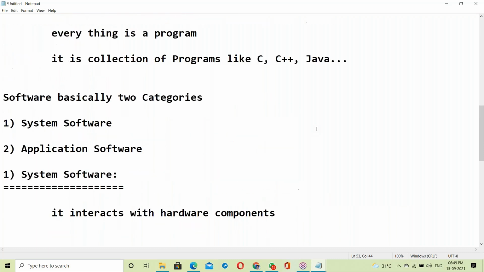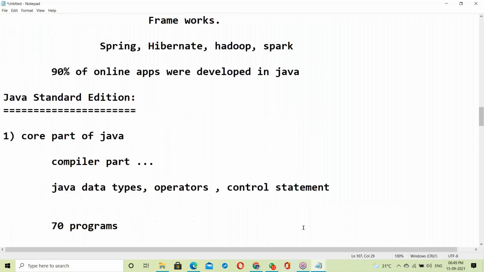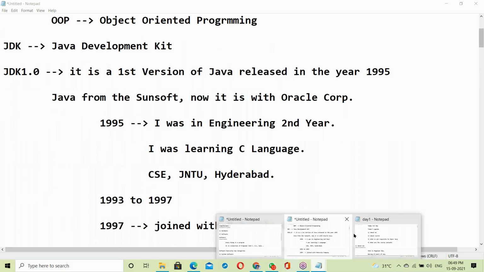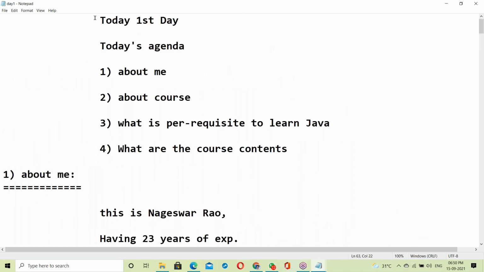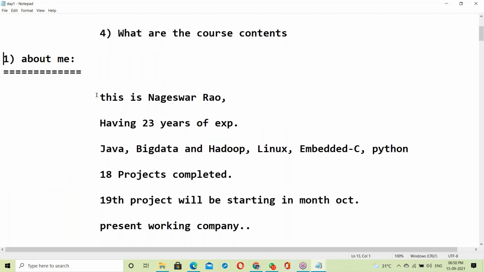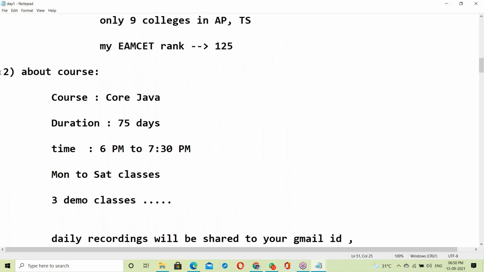Today there are new guys. Yesterday, the introduction was already given. Nothing else was discussed yesterday, don't worry. Just about me, about the course, the prerequisites to learn Java, and the course contents. These were yesterday's topics.